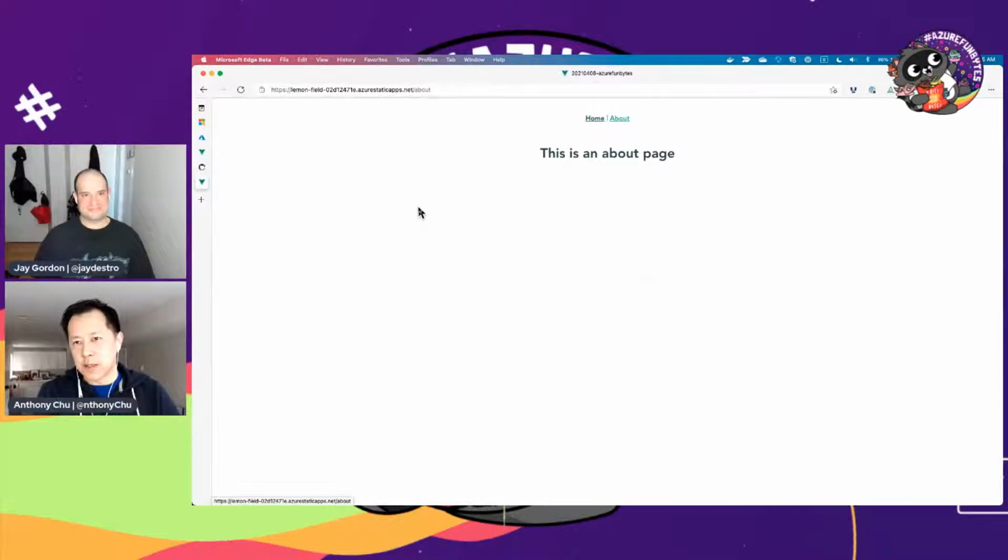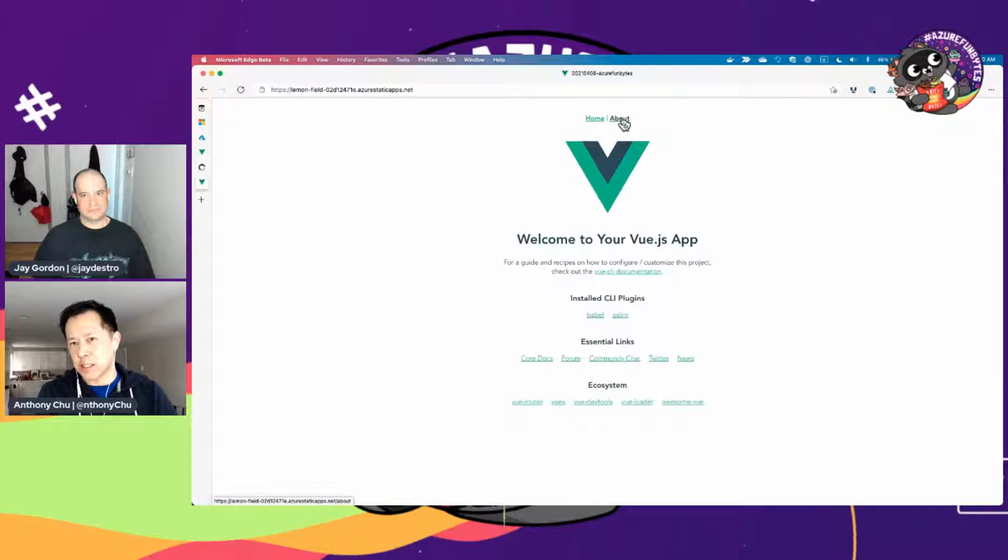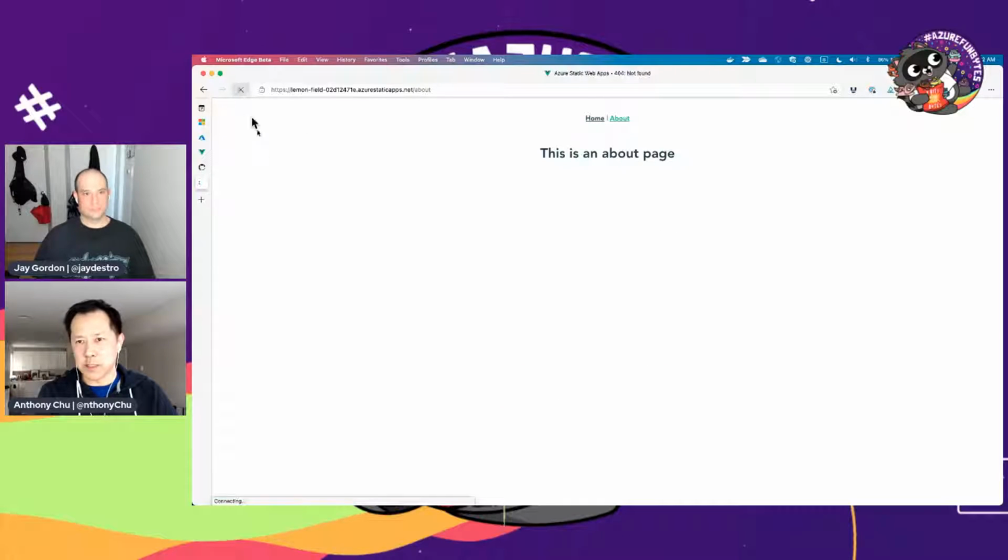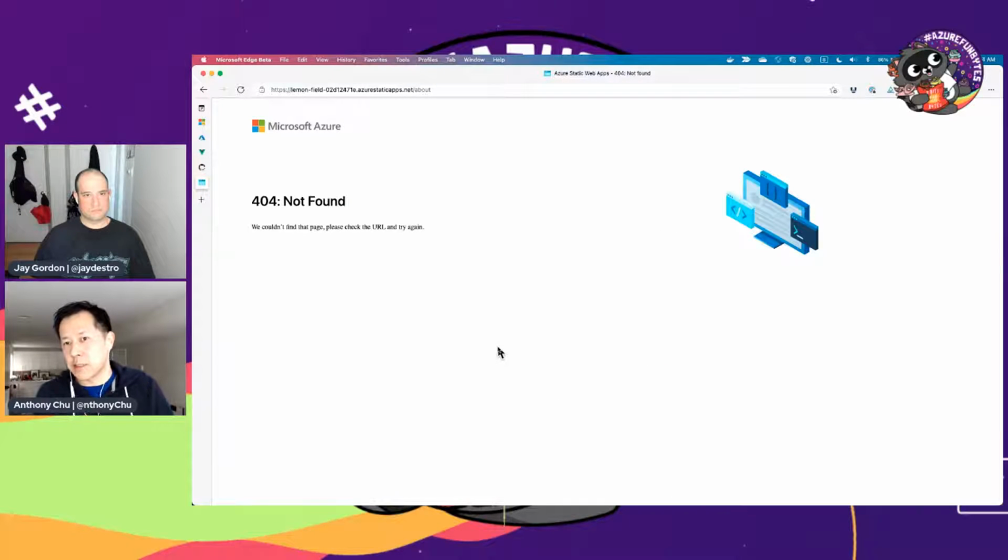There's some stuff I want to show you. Right now I click around, it's actually doing client-side routing. So if I refresh this page, it actually doesn't exist, right? Because on the server, there is no /about page. It only exists on the client. So typically what people do is that you need to set up what's called a fallback route.